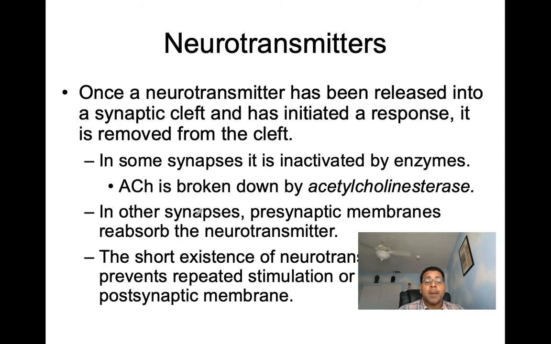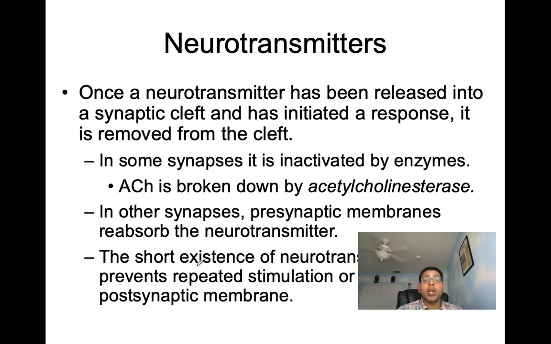Now, in other synapses, the presynaptic membrane is able to reabsorb the neurotransmitter as well. You have what we call reuptake there. So in other synapses, the presynaptic membrane reabsorbs, it reuptakes the neurotransmitter.